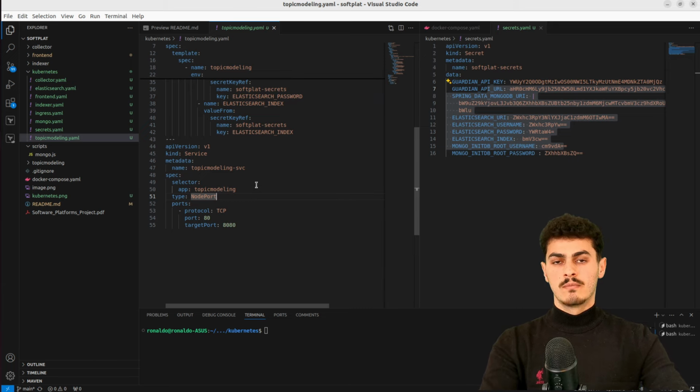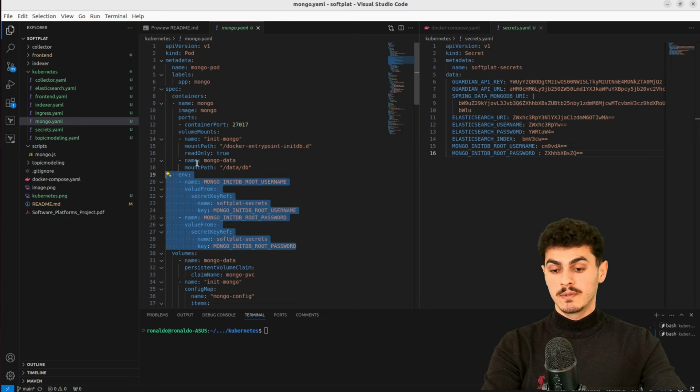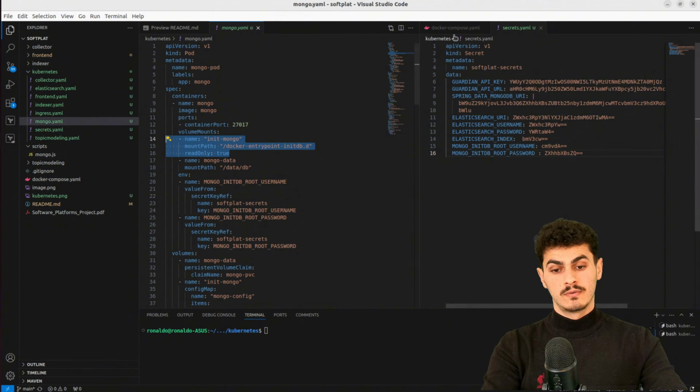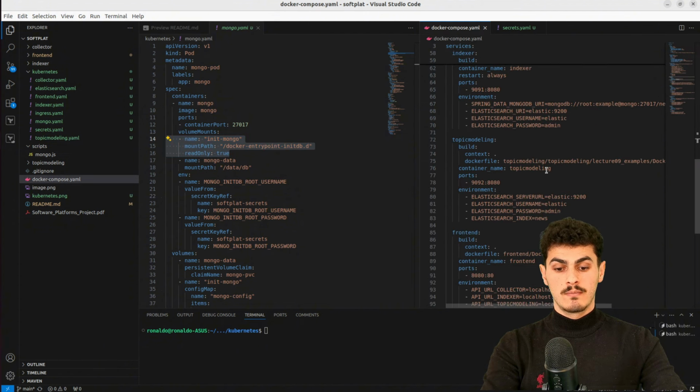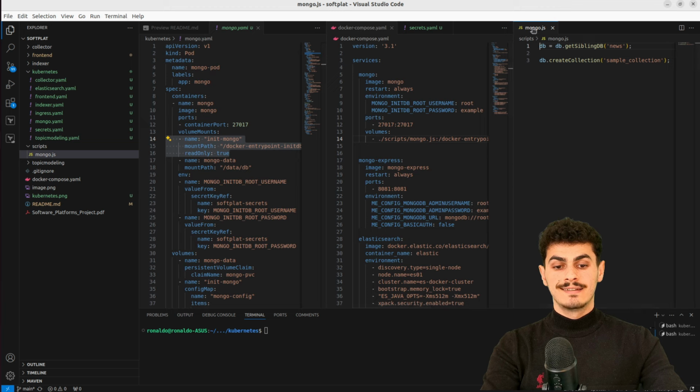Let's see how the MongoDB and ElasticSearch are deployed. So let's have a look at our MongoDB. I've specified it as a pod, not as a deployment, so it's going to be only one pod deployed for this MongoDB. Labels, similarly, container, the name and the image, container port, which is exposed. I've injected some environment variables, and I have mounted 2 volumes. The first volume is for the init Mongo configuration. If you saw my last video on the MongoDB, I have specified this script, mongo.js, as the initial code that will run on Mongo. So basically, it's going to create this collection.